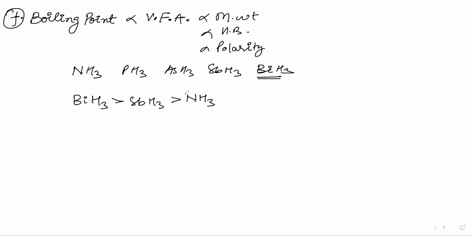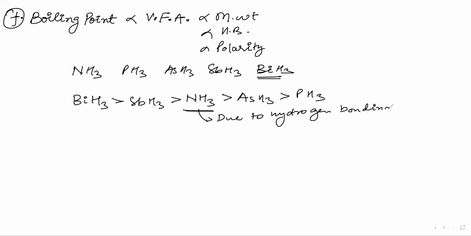After NH3 you have AsH3, and after that PH3. Now, why is NH3 before AsH3 and PH3? Due to hydrogen bonding. Now we have learned about boiling point.